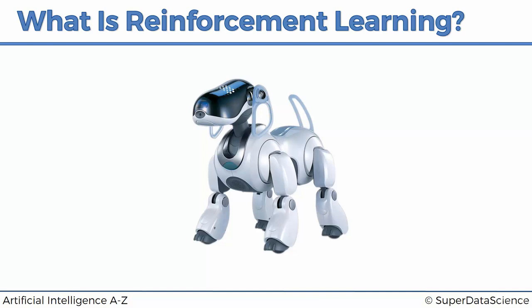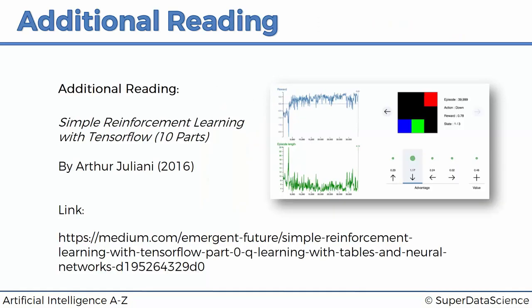In the meantime, we've got some additional reading for you. If you'd like to have some supporting materials, here's a great article which you can look into. It's called Simple Reinforcement Learning with TensorFlow. It's got 10 parts. The link is here, and you'll find the clickable link in the course resources. It's by Arthur Giuliani, a 2016 article. You can follow along with this course and also get additional information from that article.